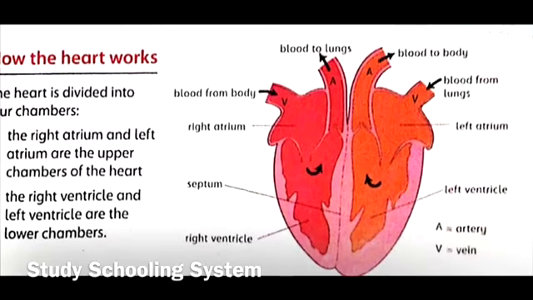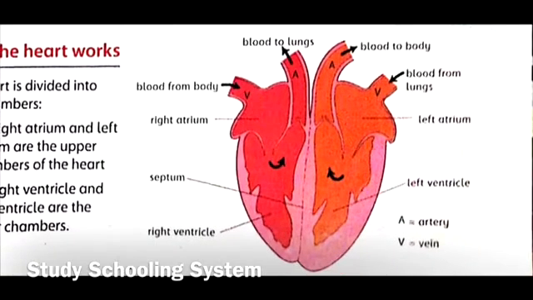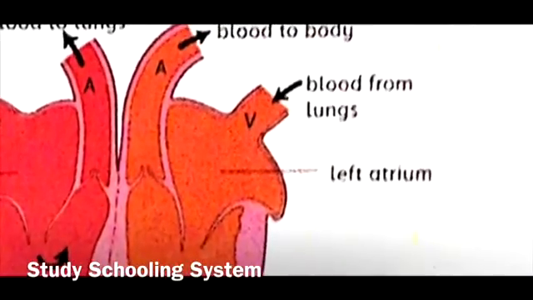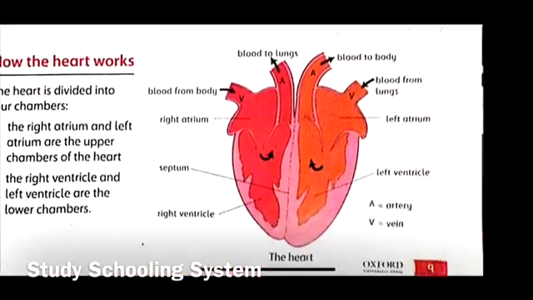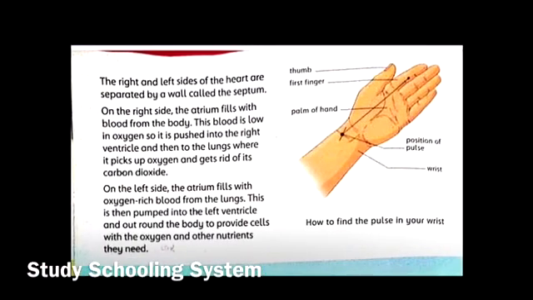And then it comes back into the left atrium, right? So over here, as you can see, blood from the lungs comes back into the left atrium. The blood that's given to the body is oxygenated. It's high in oxygen concentration, and the blood that was coming from the body into the right atrium was low in oxygen. It needed oxygen, so it goes into the lungs, gets oxygenated, comes back into the left atrium, and then goes back into the body, right? So that's how the circulatory system works.